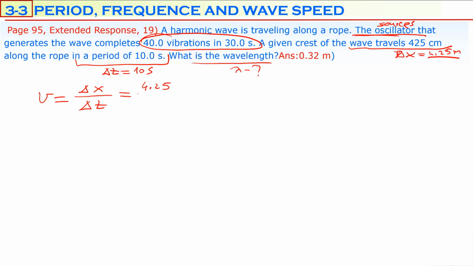4.25 meter is the delta x. Time for this distance to be traveled is 10 seconds. So speed of this mechanical wave calculated in classical wave, 425 meters per second.